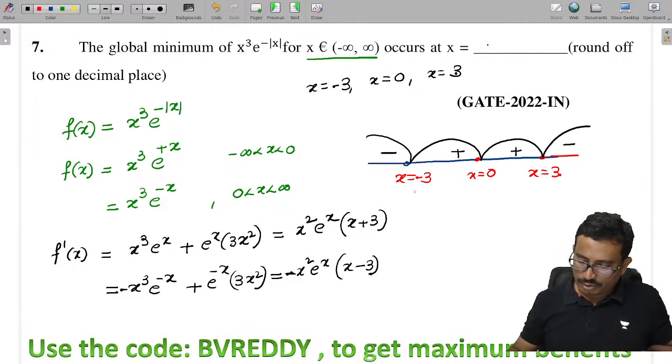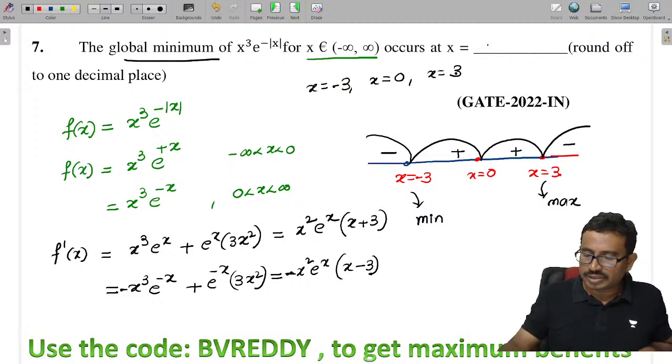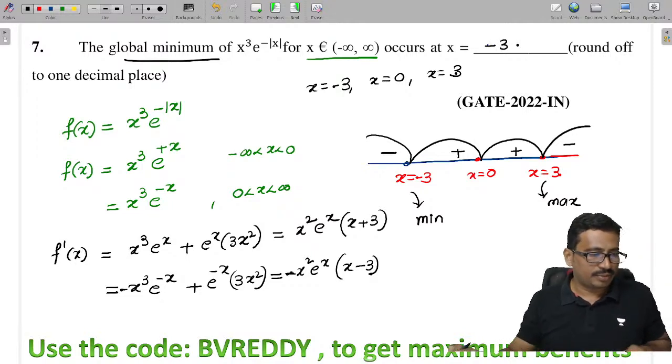Okay, now you tell me, at x is equal to minus 3 what the function can have, minimum or maximum? So this is a minimum. At x equal to plus 3 this has what, maximum. Now they are asking to find the minimum value, it will occur when, you tell me, at x is equal to minus 3.